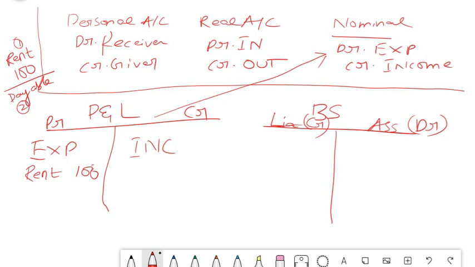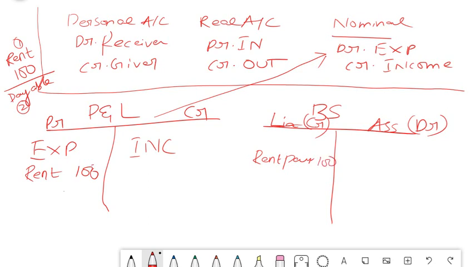That means, is it a liability or an asset, friends? Just think and tell me. It is a liability because we have the burden of paying it, isn't it? We have to pay it. And where does your liability come in your balance sheet? It comes on the credit side of the balance sheet. So here you have to put rent payable 100.